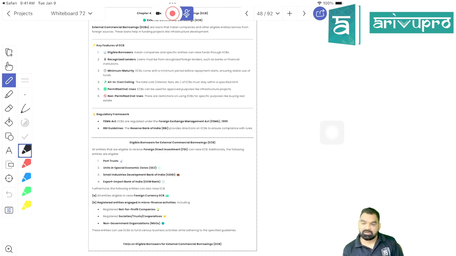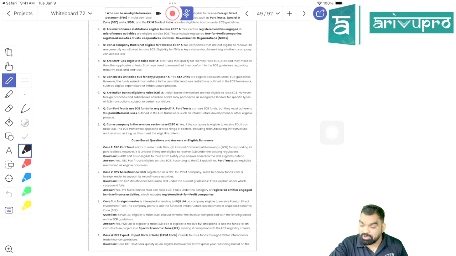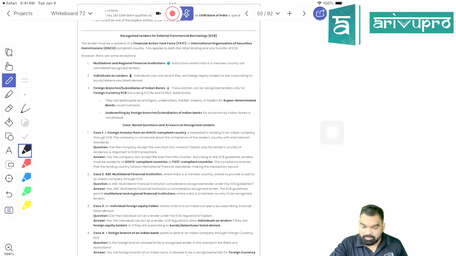If the concerned person is an individual and you are an unlisted entity, in that case you can take ECB only from an individual who is your equity shareholder, right? But if you are listed over there and your securities are going to be listed after issue, then it can be bought by any individual. It is not necessary that he should be your equity shareholder. Is it clear, students?